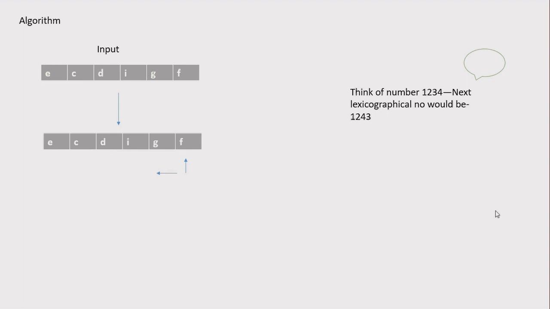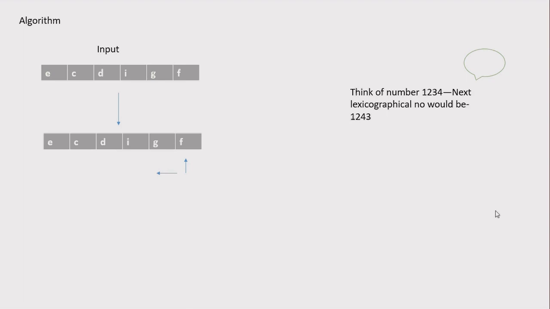What we will do is we would traverse the string from right to left and find the first character which is smaller than the previous character. We can't do that from the start because we have to find the first bigger string than this. That is, we have to follow the lexicographical or dictionary order. To save our time, we will travel from right to left.